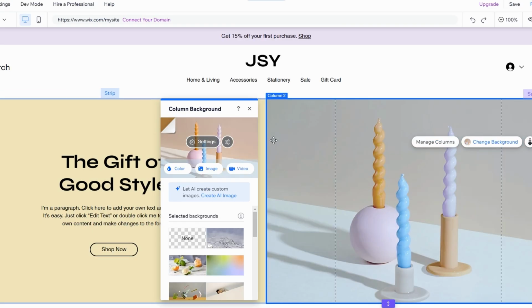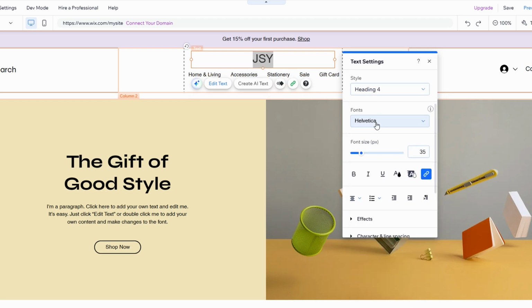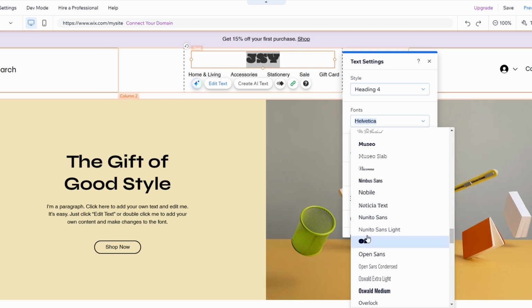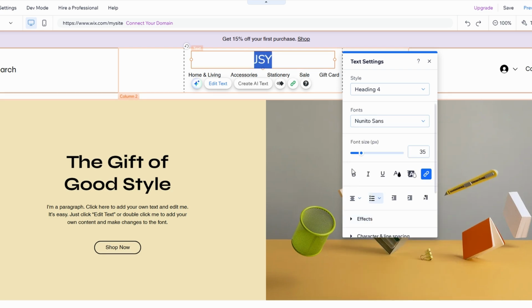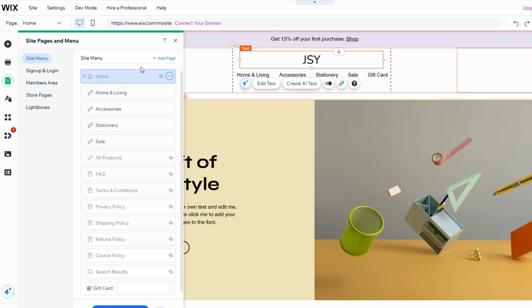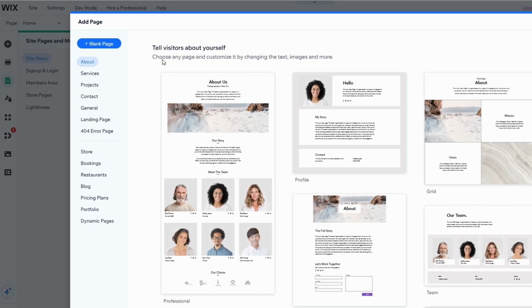Wix provides a broad range of font styles, sizes, and color palettes to align with your branding or aesthetic. Adjust these settings individually or apply them site-wide for a cohesive look. Experiment with bold headings or playful colors to make your site more engaging. Need a portfolio, services, or testimonials page? Go to Menus and Pages in the left sidebar and click Add Page. Choose from pre-designed layouts or create one from scratch.